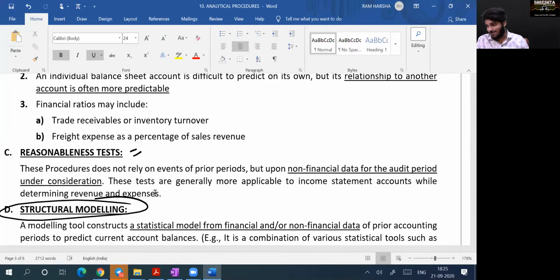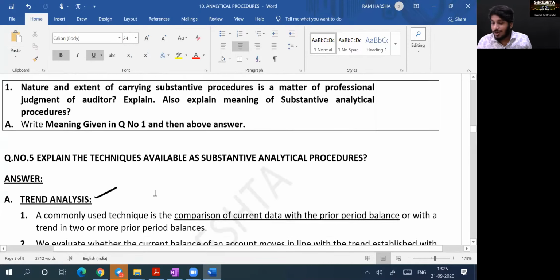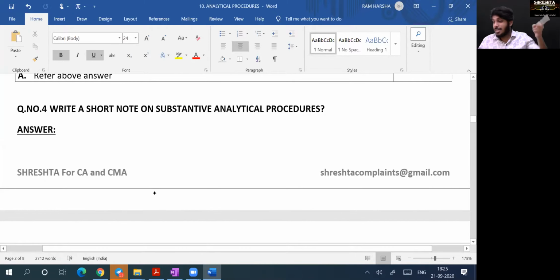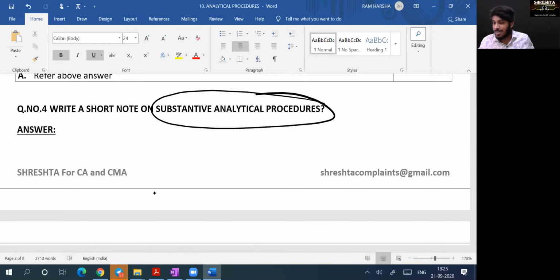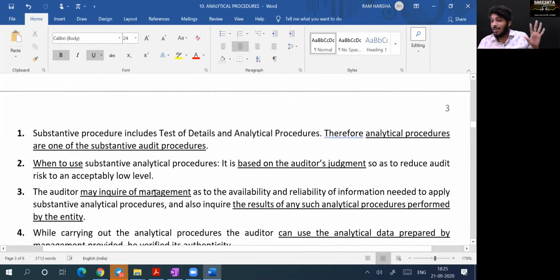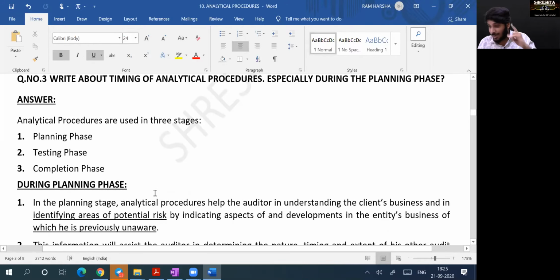I mean concepts. We indirectly discussed all these questions. And I told you, what is substantive analytical procedure? Remember, Sudhir? Analytical procedure as part of substantive procedure is called a substantive analytical procedure. That is nothing but the fourth question. Analytical procedure should be done when? Throughout the audit, I told you. Planning phase, testing phase, completion phase, throughout the audit. This also we discussed. Questions 1, 2, 3, 4, 5 we discussed without even knowing that we were discussing them. So that's why always you have to think from the concept angle.